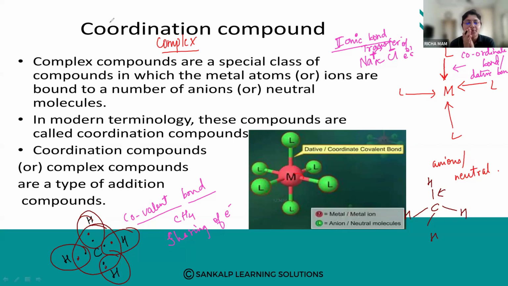So what is a coordinate bond? In a complex compound, the central metal ion or metal atom is surrounded by a number of anions or neutral molecules, which are termed ligands. The bond between the metal and the ligand is called a coordinate bond, or a dative bond.